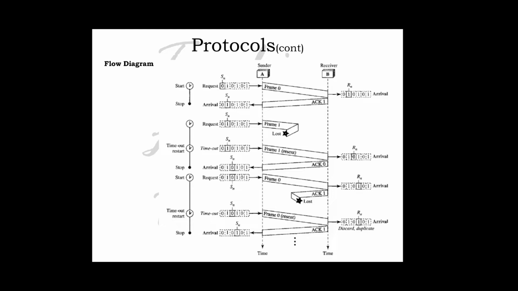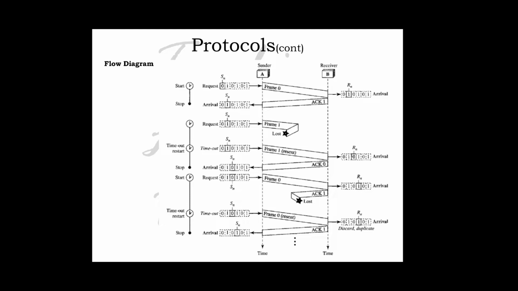Then it is sent again but it is lost, so no acknowledgement comes back, and there is a timeout. Then again it sends S1 and the frame is resent, and Rn changes to R1.